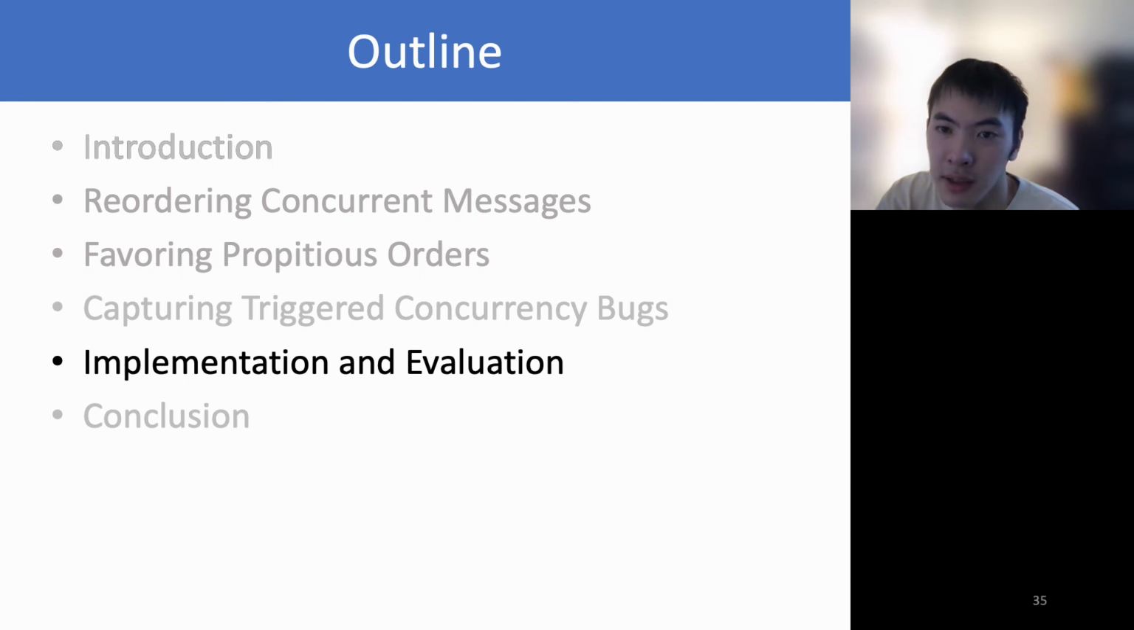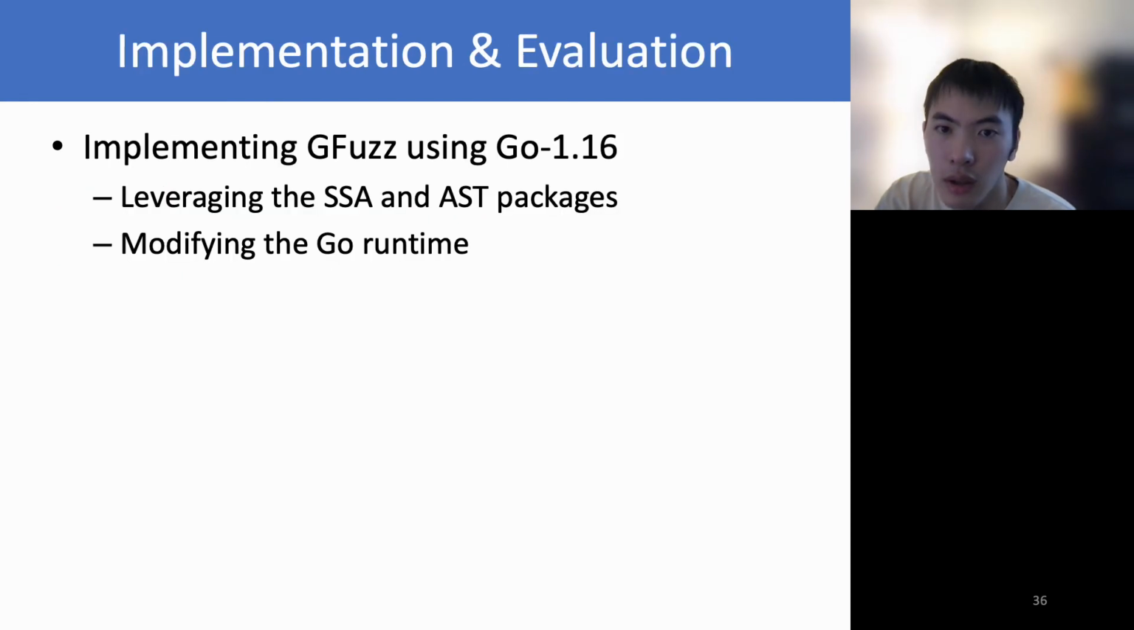Next, I will discuss the implementation and evaluation. We implement GFuzz using Go 1.16. We use the SSA package to do the static analysis and the AST package for source-to-source transformation. We also change the Go runtime to track some dynamic information.